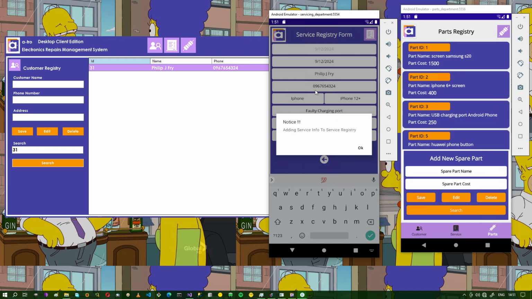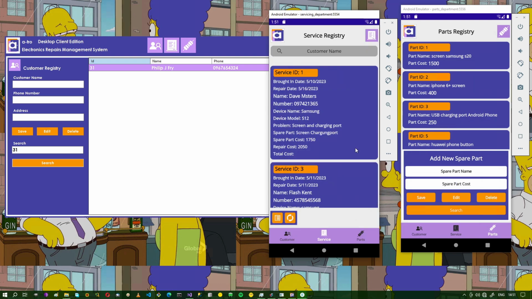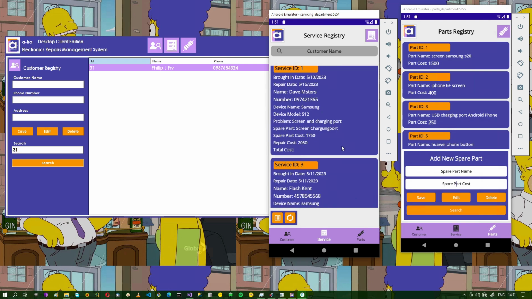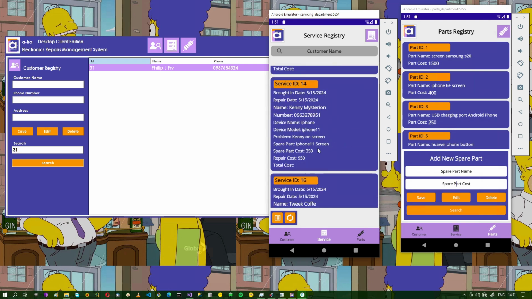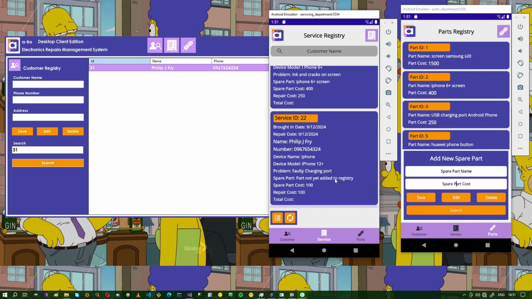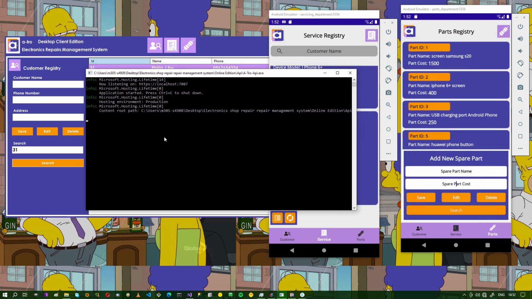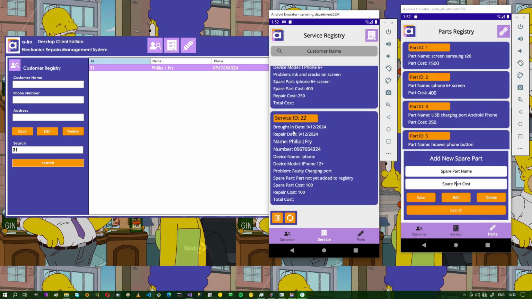This information will be put as a sticker on the device, so that if they want to query the hardware, they can make a phone call and somebody can respond and tell them how far the repair process is going with their device. Let's see, I don't think there's too much data here. Here we have Philip J Fry, the data we just added. All this data is going to and from the API.